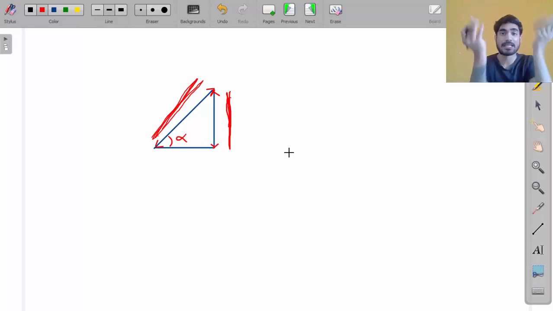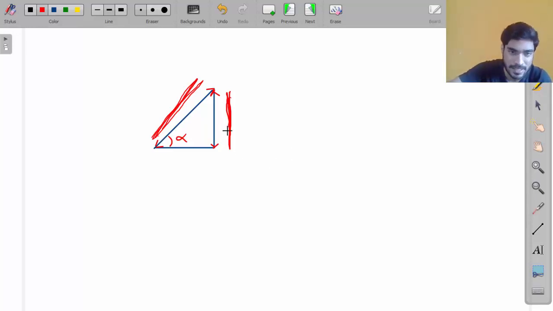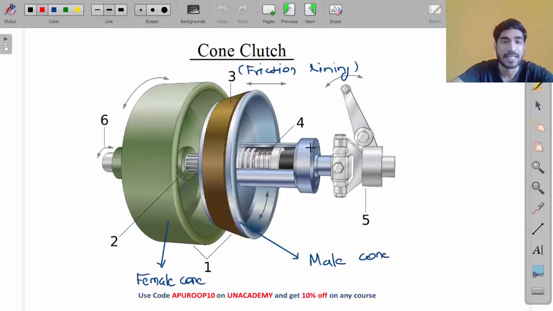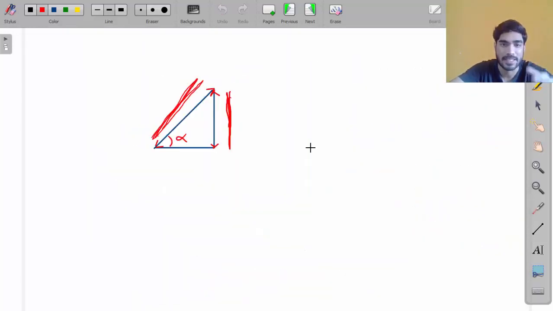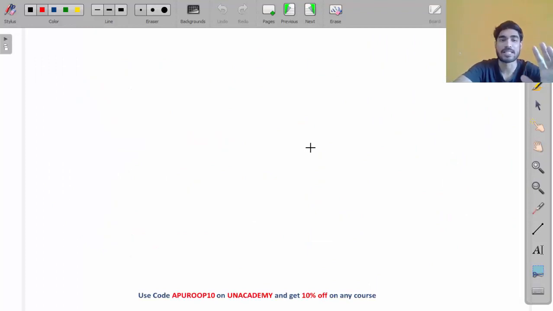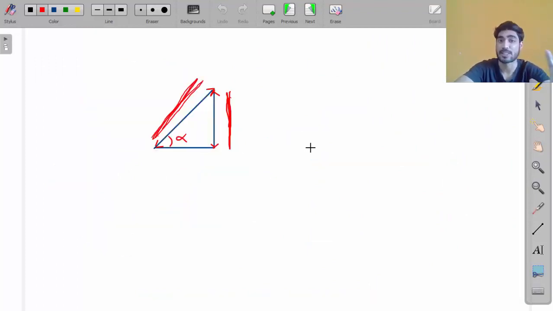So how do we increase friction in this case? By increasing the contact area. In case of plate clutch, the contact area is on vertical surface, and in case of cone clutch, the contact takes place on inclined surface. The area of the inclined surface is always more than this vertical surface. You can see from this triangle, this length will be greater than this length, so this area will be greater than this area, so the contact area is increasing, my friend. Do you understand this? This is the logical explanation, my friend.